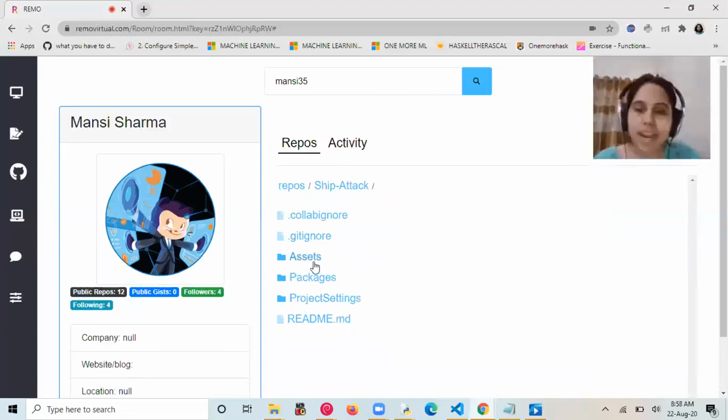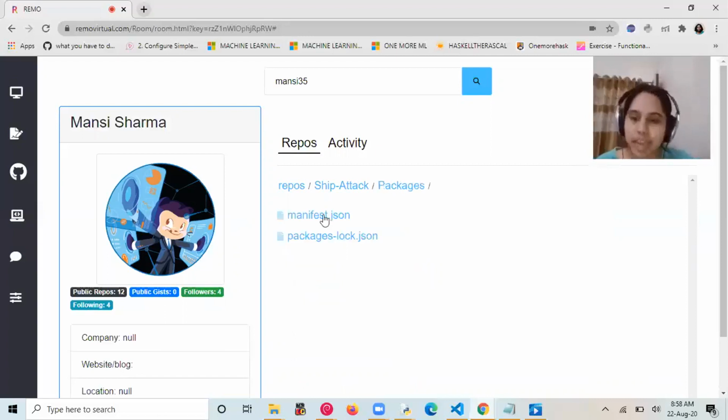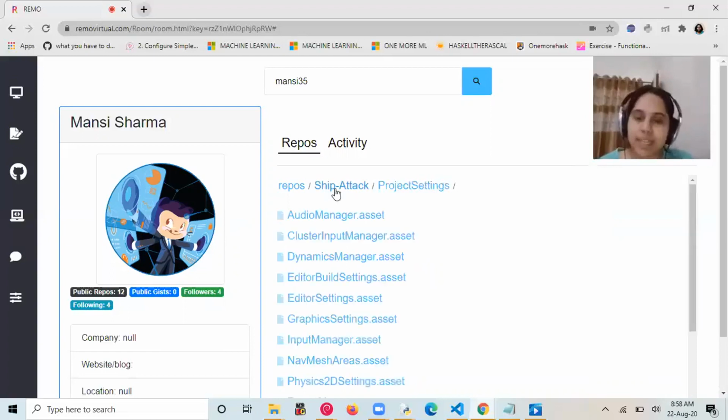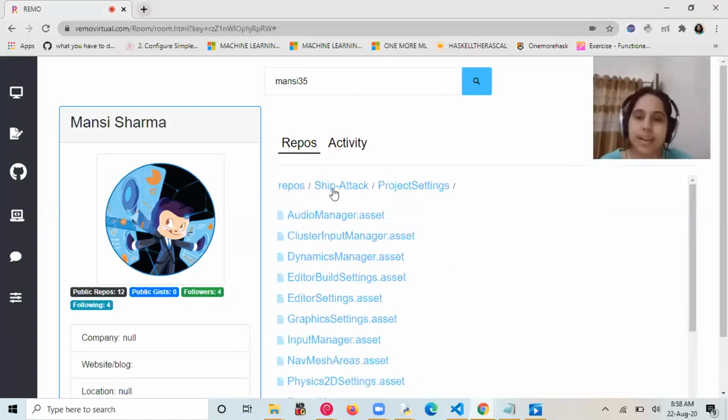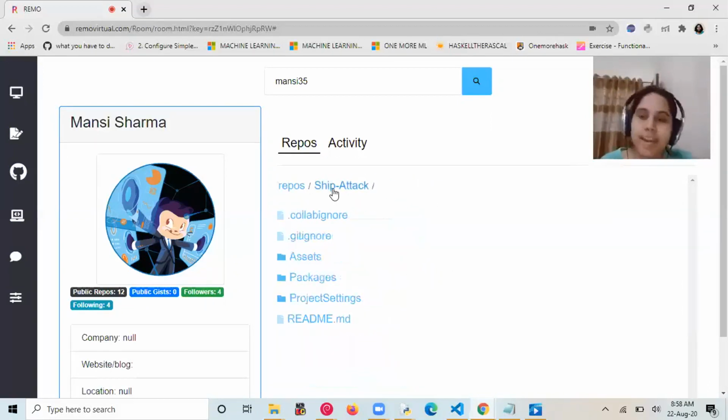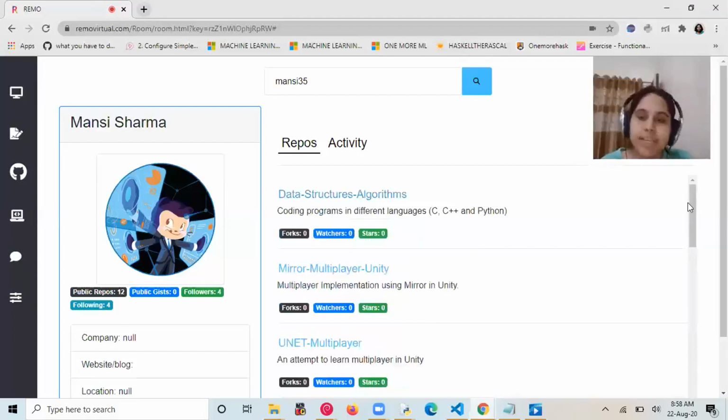What I have done in this project, it is actually a Unity project. I have written some C# scripts for a game, Ship Attack, in which, if you go in assets, there are some C# files, and you will see that I have made it so you can shoot something and someone can shoot you also. And then when you shoot a person, a coding question appears, and then you have to solve it.